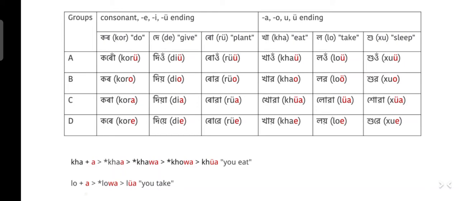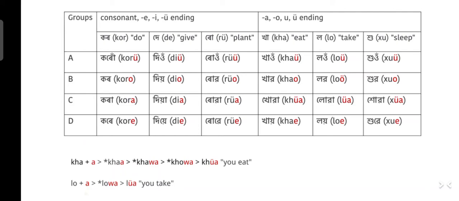So khawa becomes khoa, and khoa is a bit hard to pronounce, so khoa becomes khua, and that's how we got khua. Tumi khua means you eat or you consume. You can find khawa in some Assamese dialects like Borpetia dialect.